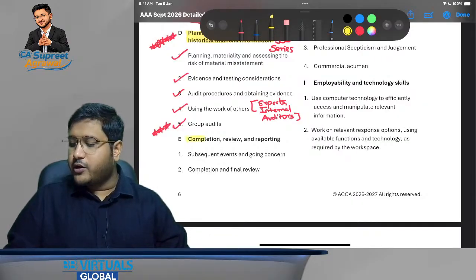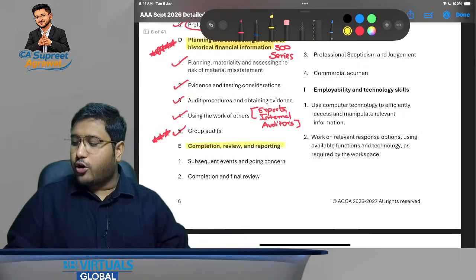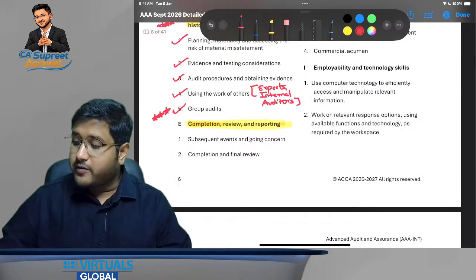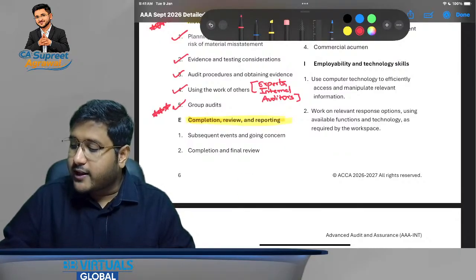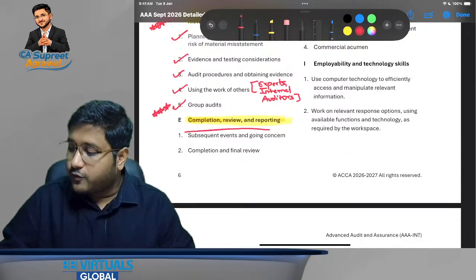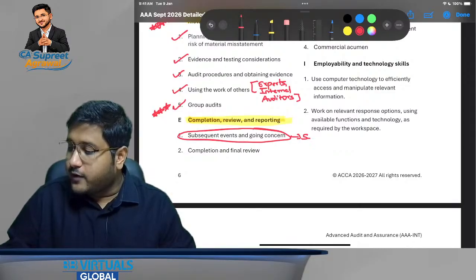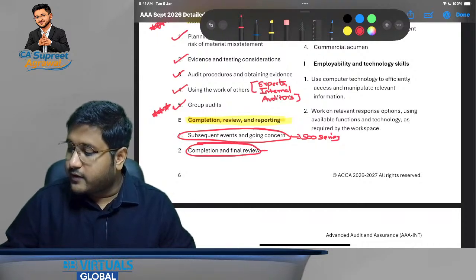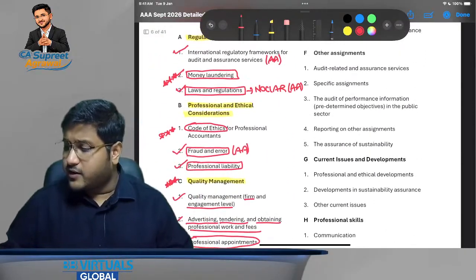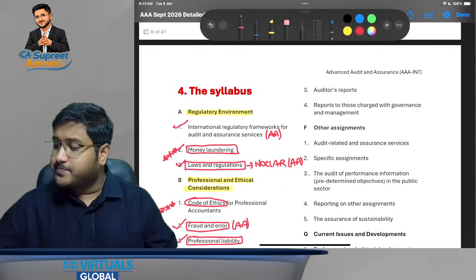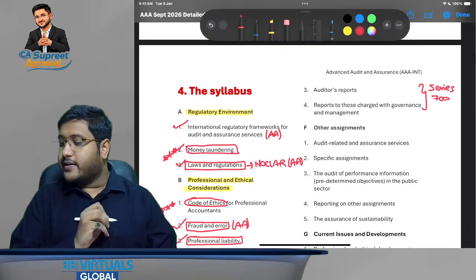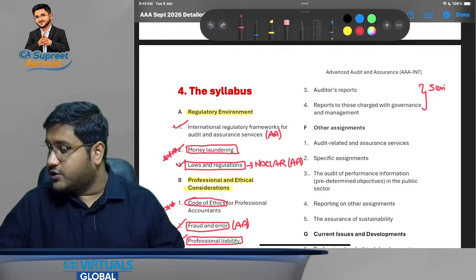After this we will be moving towards section E of your syllabus, which is completion, review and reporting. Now this is going to be very, very important because it is going to have certain aspects from the 500 series, and we are also going to have certain aspects from the 700 series. This is going to be very, very important for all of you. Now my dear friends, what are these 500 and 700 series? These are the series of international standards on auditing. This is the ISA 700 series. Okay, not this one, just the first one.